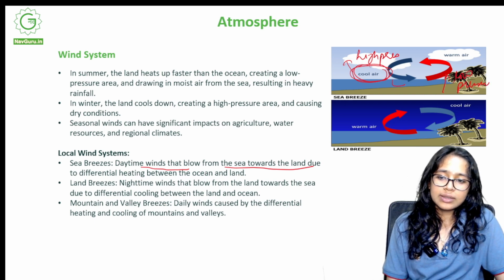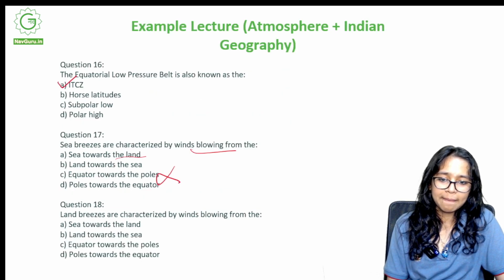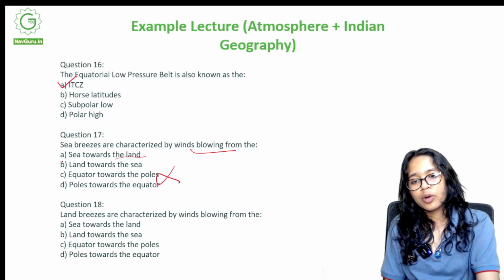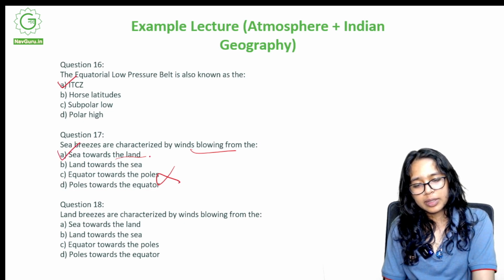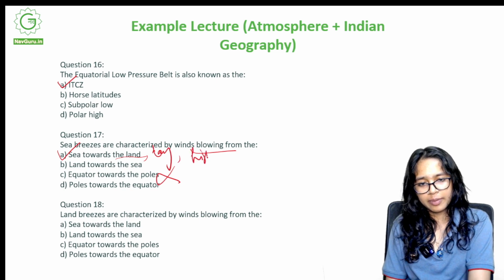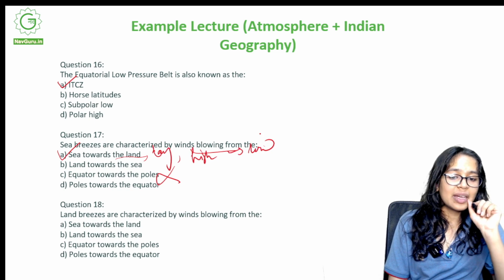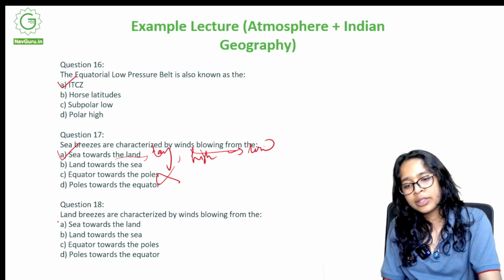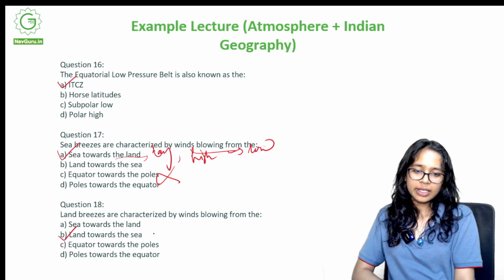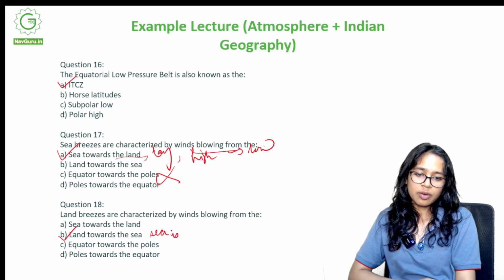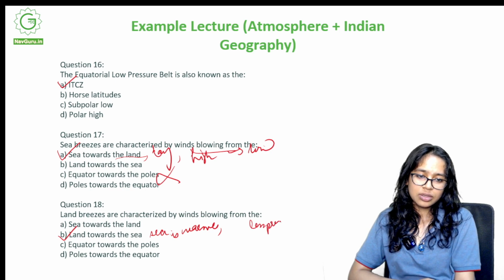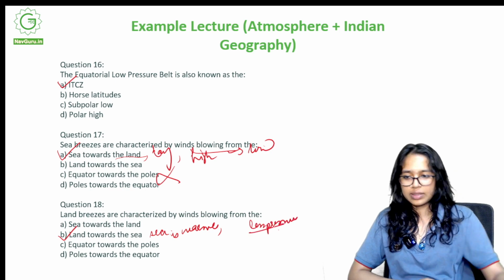So, what is sea breeze characterized by? It is characterized by winds blowing from sea towards the land because it happens during the day. It is high pressure to low pressure. Yes. Land breezes are characterized by winds blowing from the land towards the sea. And now, how is it in that case? The sea is warmer. Sea has less pressure. Of course. Okay.